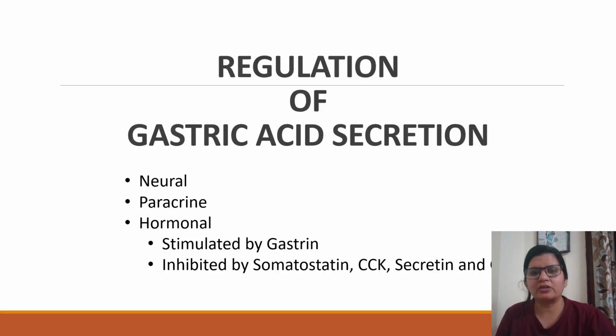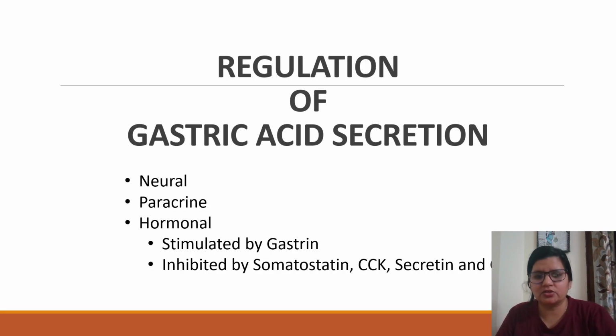Right? Hormonal regulation we will not cover too much, because in hormonal regulation we complete just the gastrin, which is a stimulant which increases gastric acid secretion, and on the other hand, inhibition of gastric acid secretion is done by somatostatin, cholecystokinin and secretin. So we'll mainly touch upon the neural and paracrine components, and whenever we talk about gastric acid secretion, it's the paracrine component which is the most important, right? Paracrine regulation. So we'll see in detail in this video.